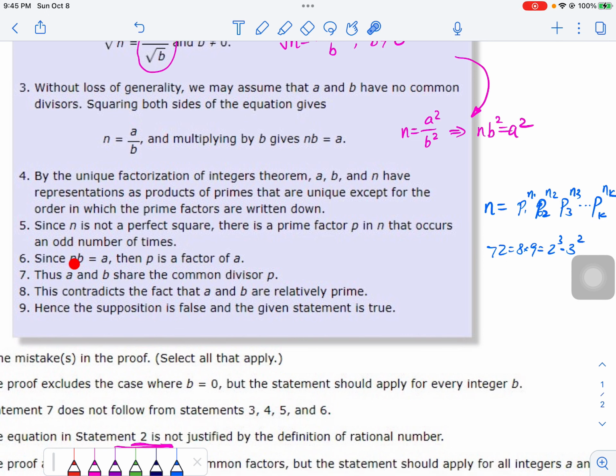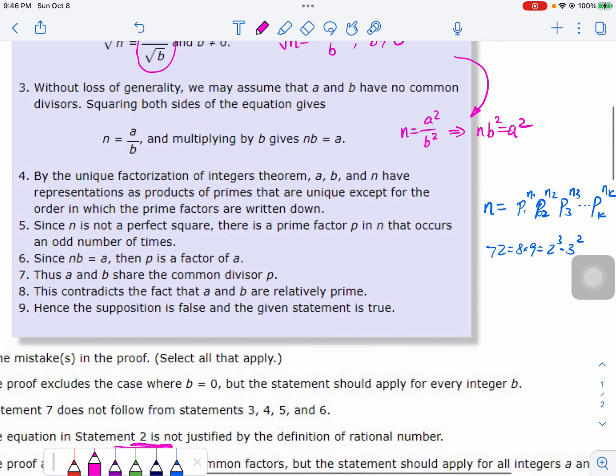Now let's take a look at the next one. Let's call it p. There's a p, which is a factor of n. The power of p is odd. That's what this is saying. Because we say p is a factor of n, and nb equals a, and p divides the left-hand side, p has to divide the right-hand side, right? So therefore p is a factor of a, which is good. I do not see any problem in these statements.